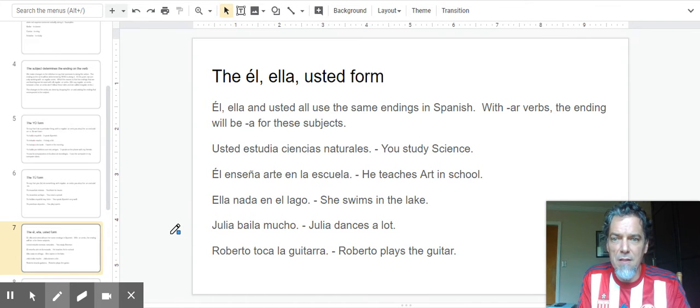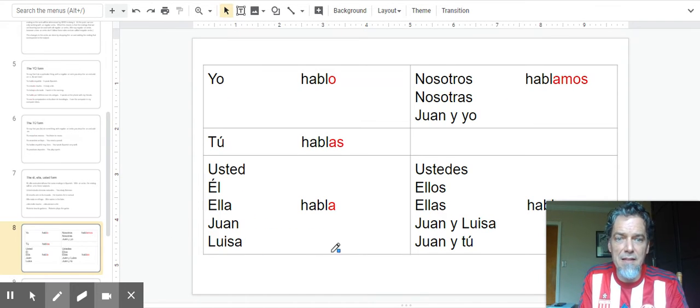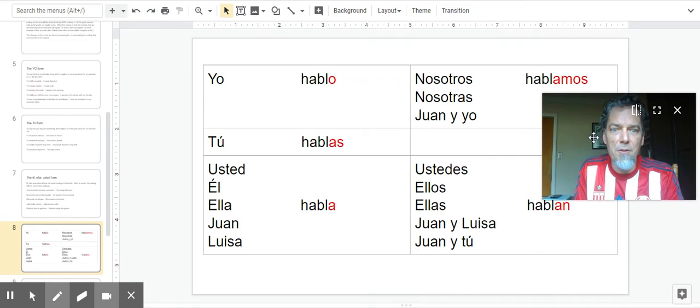Okay, we're not going to go through the rest of them. That would take too long. But you see the endings. Oh, my picture here is in the way. But yo, it's O. Tú, the ending is AS. All of these, usted, él, ella, or Juan, or Luisa, would be A. Nosotros, AMOS. If you're talking about any of these, ustedes, ellos, ellas, Juan y Luisa, Juan y tú, hablan, AN. And this is going to be the same change that you do to all regular AR verbs.